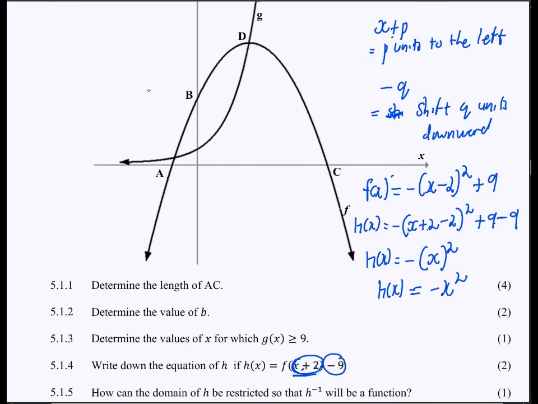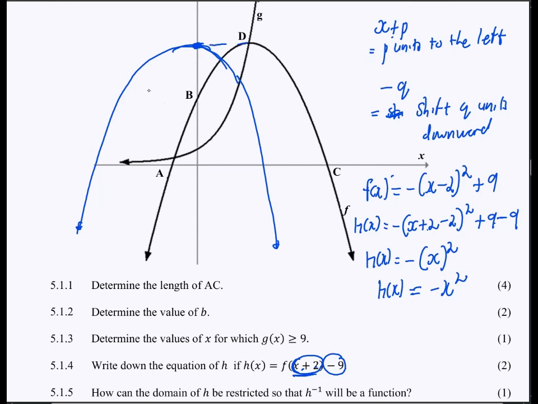So what they did here is they shifted this 2 units to the left first. So it's more like taking this graph over and then it becomes like this. That means the turning point now will be here, right? So that's the first thing that they did. They shifted it 2 units to the left.